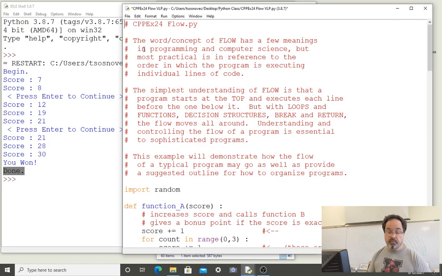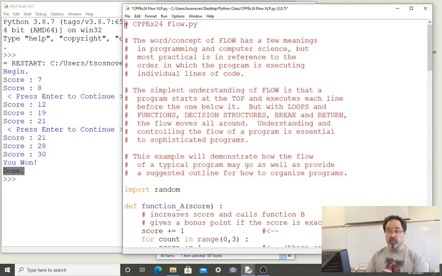I'm going to step through this code from the very top and talk about how the computer is moving around the file, the flow of that movement as the computer compiler reads each line and attempts to respond to the commands of the coder. When a file is run or imported, the computer looks at the top line and begins there. And if there's no other keywords to adjust the flow, and there's no errors in the line that's read, then the computer will execute that line and then go to the next one below it.